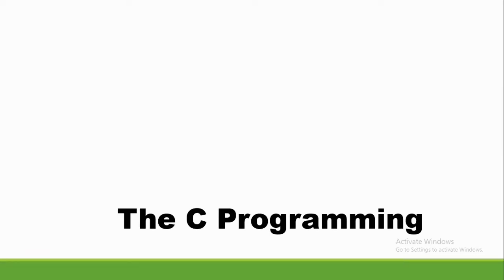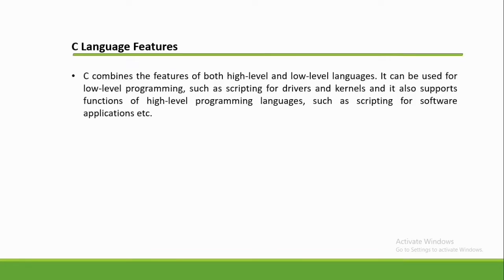In this video, we're going to discuss the C programming language features. C combines the features of both high-level and low-level languages. It can be used for low-level programming, such as scripting for drivers and kernels, and it also supports functions of high-level programming languages, such as scripting for software applications, meaning it employs a high-level construct to interpret and execute one